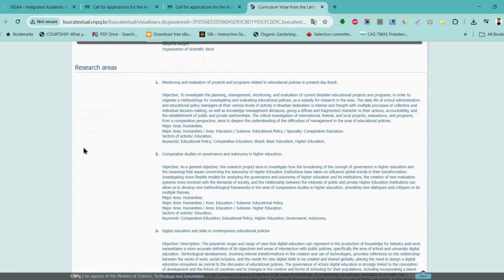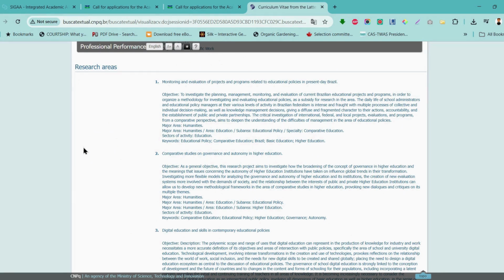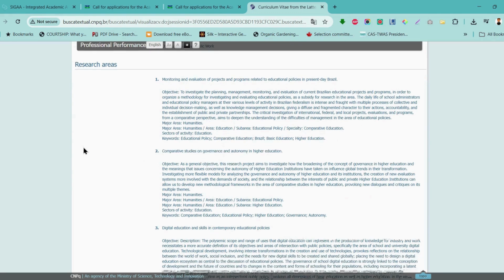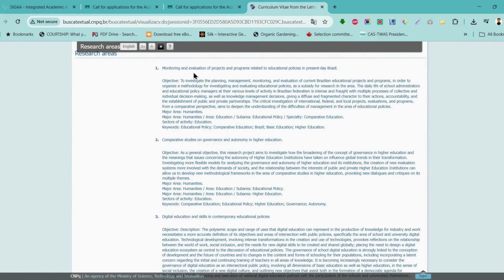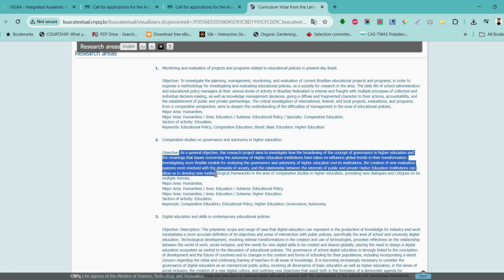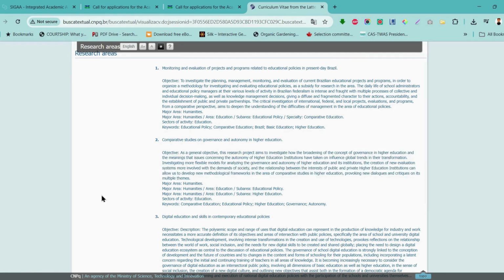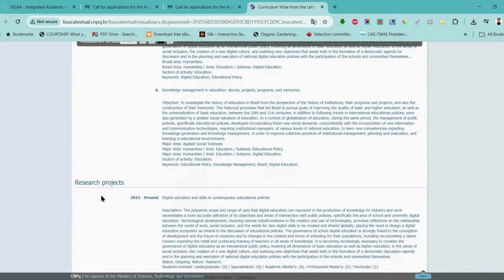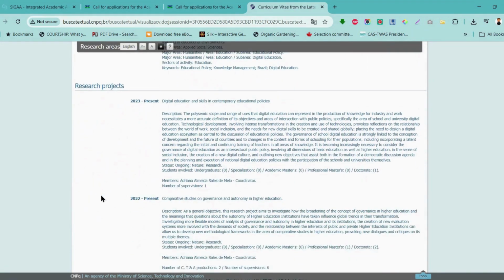Where I'm going to is research areas and publications. That's the area where I'm targeting. You can see that these are some of the research projects she's working on or she has worked on. Monitoring and evaluation of projects and programs related to educational policies in present day Brazil. So this is one of our projects. Another project is here. You can read the full details about the project here in the objective. These are projects that she has handled or she's handling.